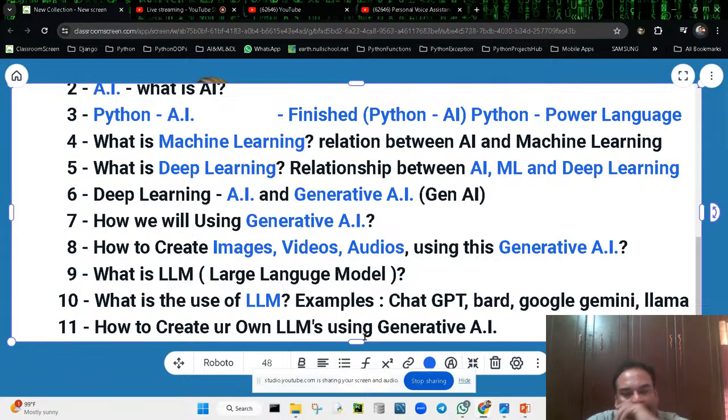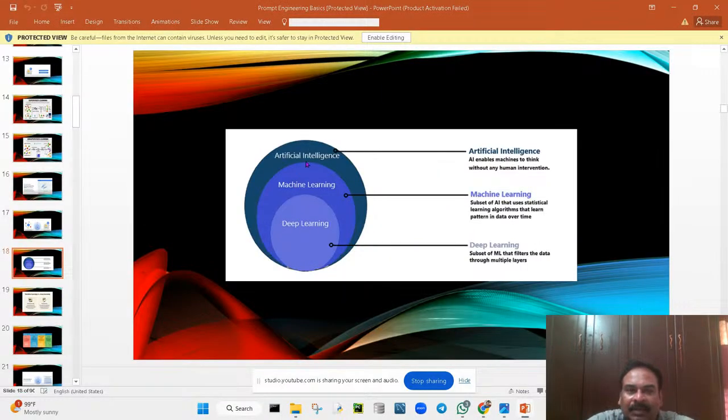Okay, so in this we can see that machine learning is the subset of artificial intelligence, and deep learning is the subset of machine learning. So what is artificial intelligence? We came to know. AI enables machines to think without any human intervention, and machine learning is a subset of AI that uses statistical learning algorithms that learn patterns in data over time. So what is deep learning? A subset of ML that filters the data through multiple layers. Okay, so that is the thing.